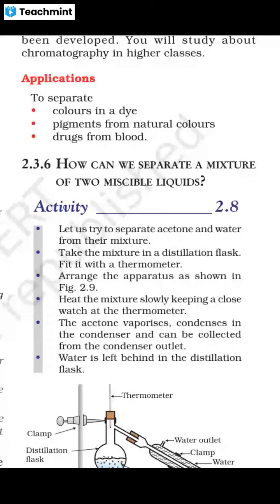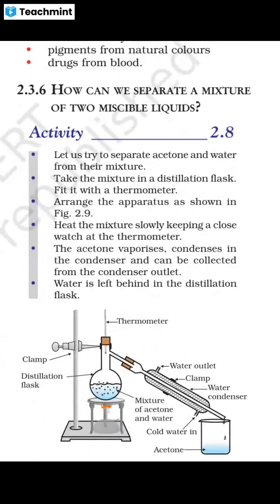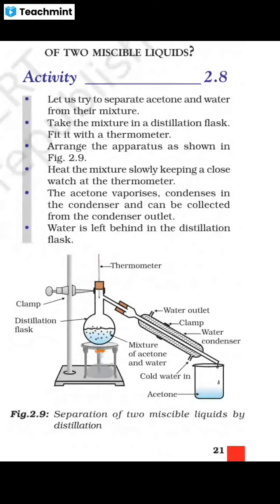Okay. So now we are discussing how we can separate a mixture of two miscible liquids. There is an activity also there. Let us try to separate acetone and water from their mixture. Take the mixture in a distillation flask like that. Distillation flask, mixture of acetone and water. Start heating it and check the thermometer.